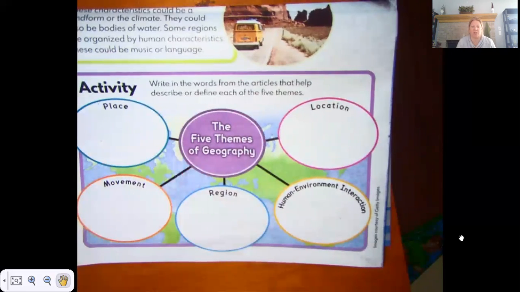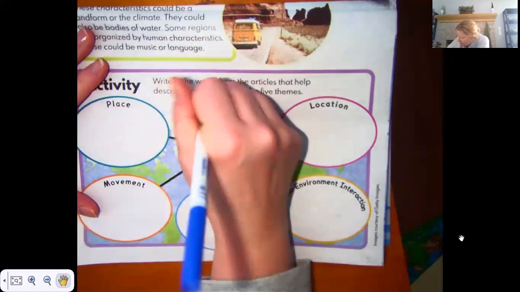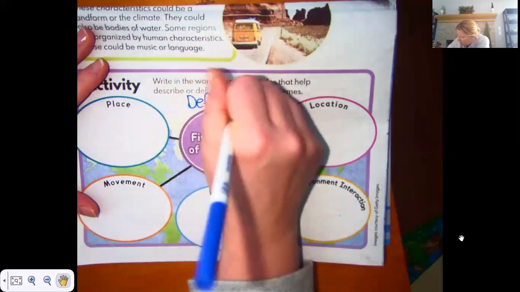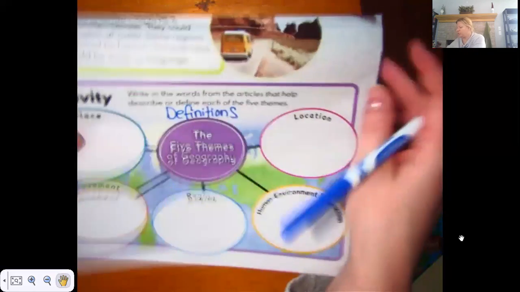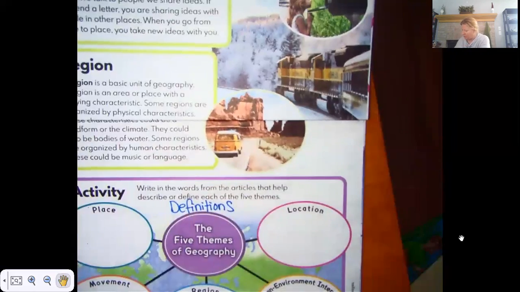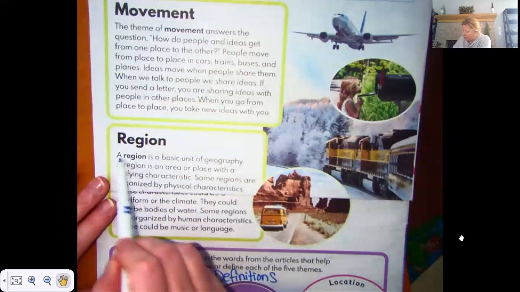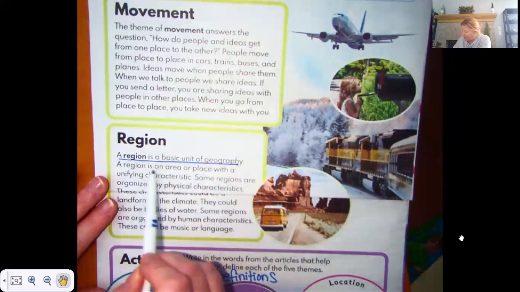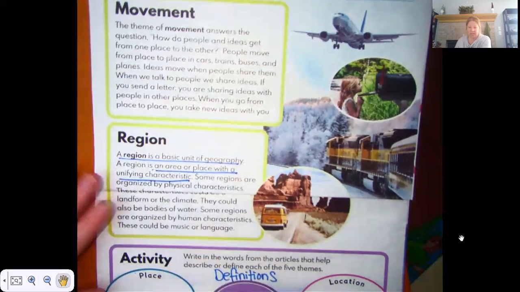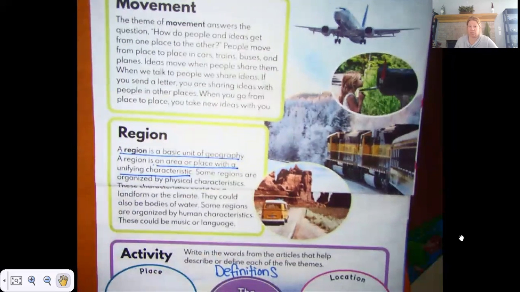So for the activity, write in the words from the articles that help describe or define each of the 5 themes. So what I would do here is I would go and look for the definition for all of these. And most of these definitions, I would assume, like we have to do region right here. A region is a basic unit of geography. It's an area or place with a unifying characteristic. Okay, so just go ahead and write down the definition.